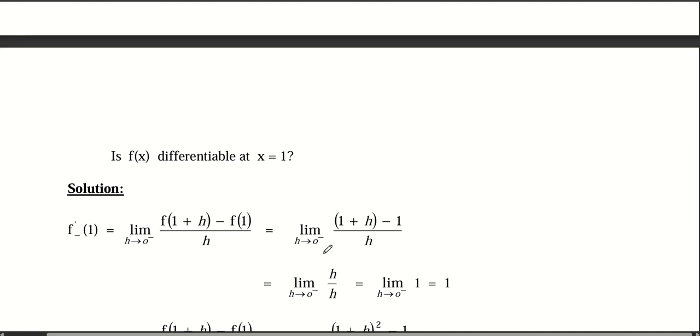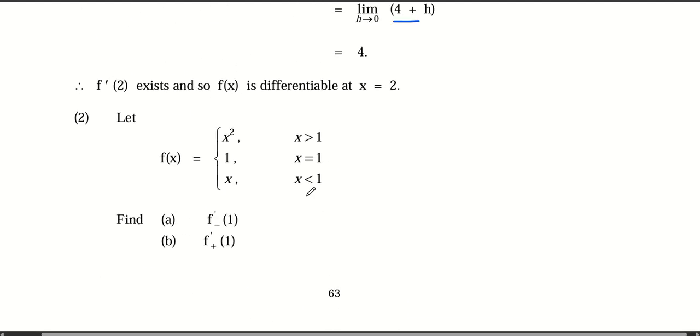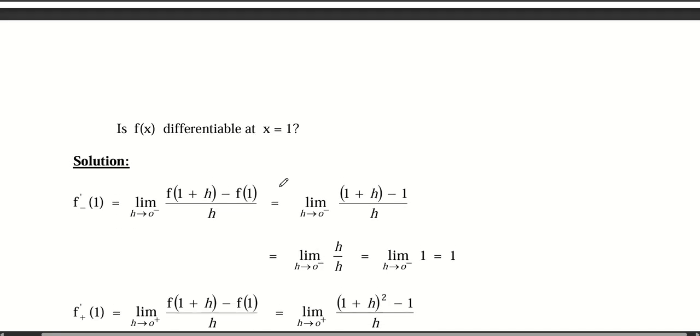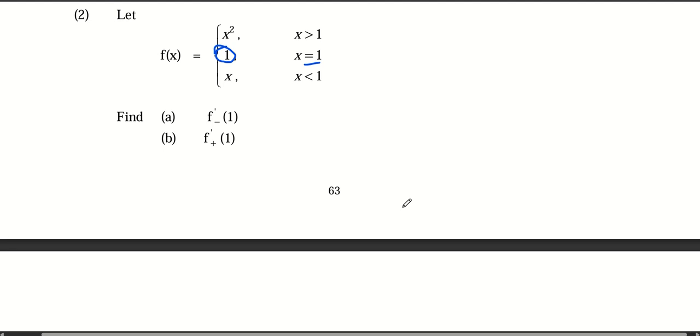Now you realize something, that when you go back to the function and you try to evaluate, you are being told that when x is equal to 1, the value is what? 1. And now you realize that the region you are trying to evaluate should be less than 1.